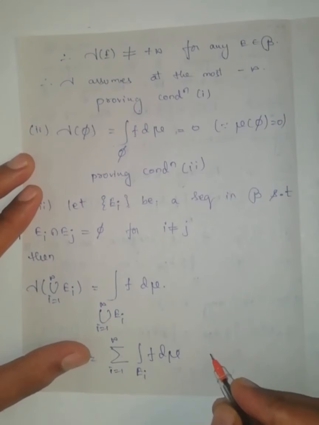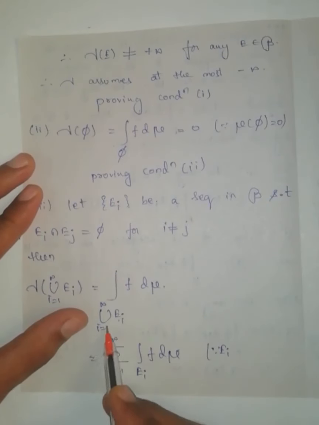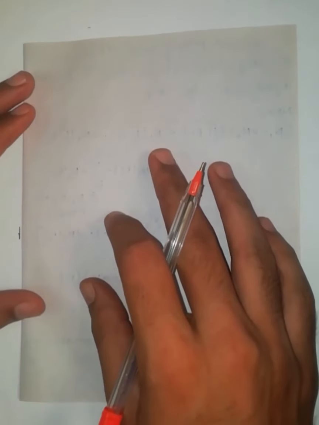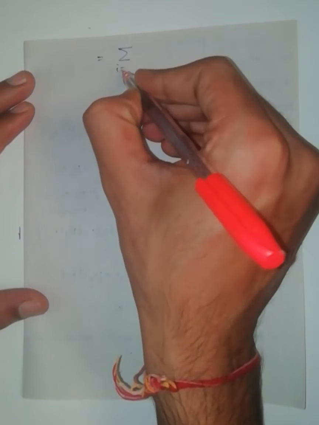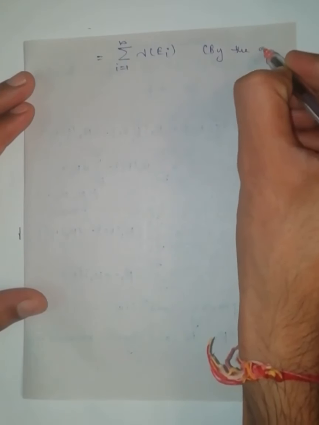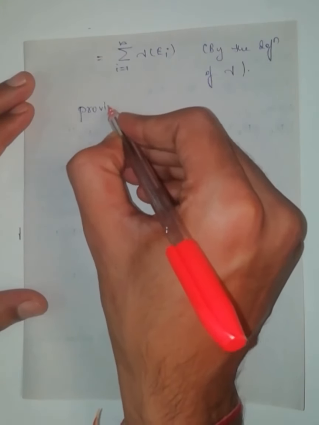How can I write this? By using the first unit I have proved: if all the Ei's are pairwise disjoint, then the integral over the union can be written as the sum of the integrals. This again can be written as the summation, which is equal to summation i equals 1 to infinity of gamma of Ei by the definition of gamma. Therefore, proving condition 3.